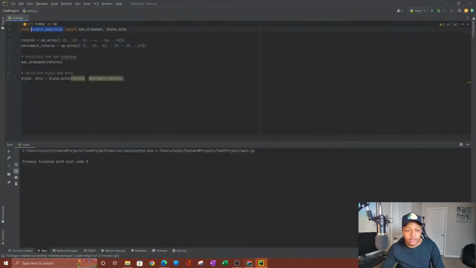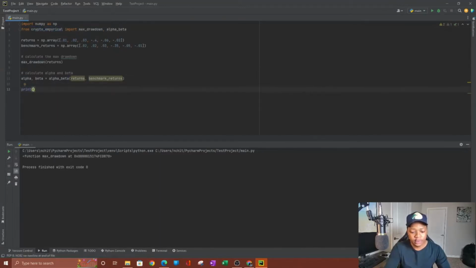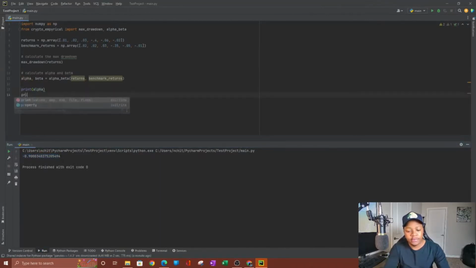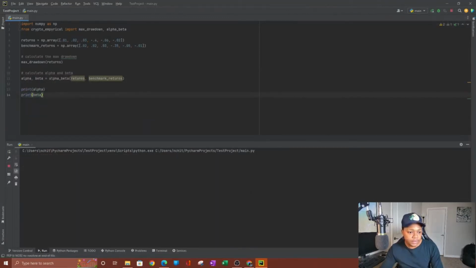Okay, so this is pretty easy to understand. So it looks like it's creating these functions here, and here it's trying to calculate the max drawdown. I don't know what that is, but let's try to print it on the screen to see what it is. So it's calculating the alpha of a stock. Okay, I see. And then you do print, do beta. So we have the alpha and the beta, and it's using these returns here in the benchmark.